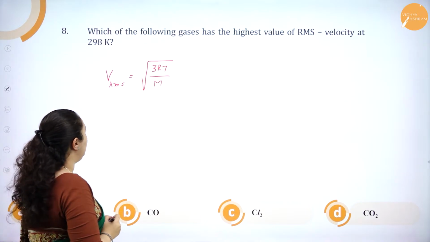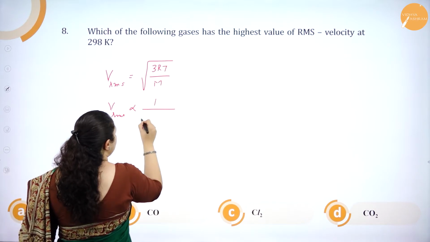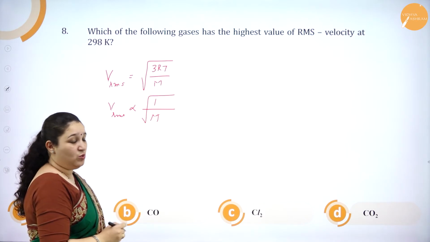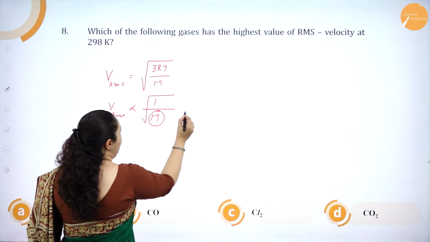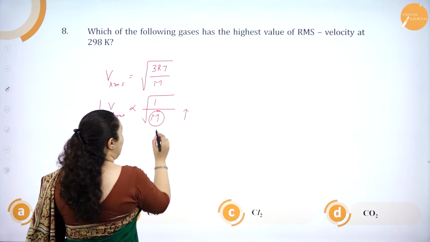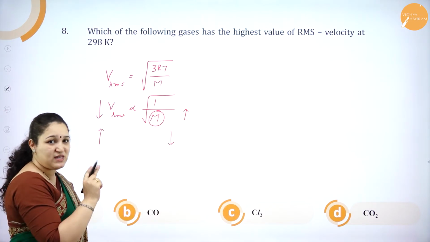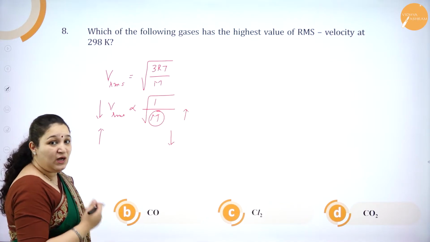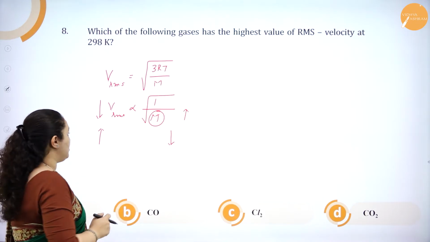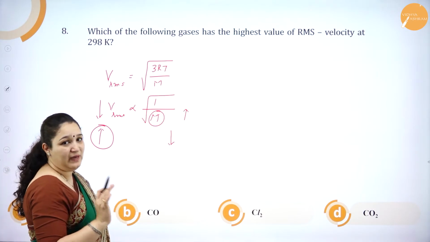Correct? Now, if you see the formula, RMS velocity is inversely proportional to square root of the molecular mass. So, if the molecular mass is highest, the RMS velocity will be lowest. Whereas, if the molecular mass is lowest, the RMS velocity will be highest because they are inversely proportional, isn't it? Now, what is my question? Which of the following gases has the highest value for RMS velocity? If it has to have the highest value for RMS velocity, its molecular mass should be lowest.